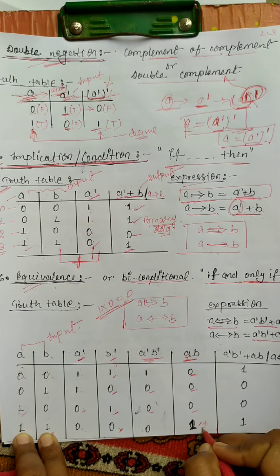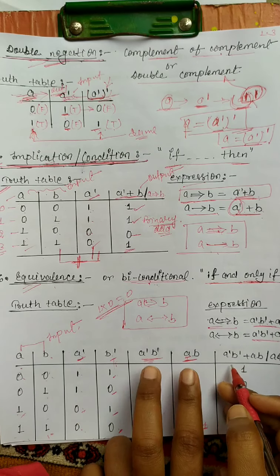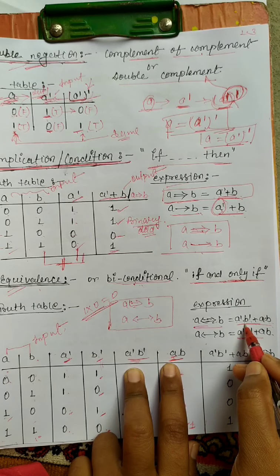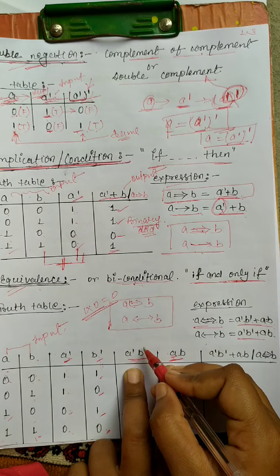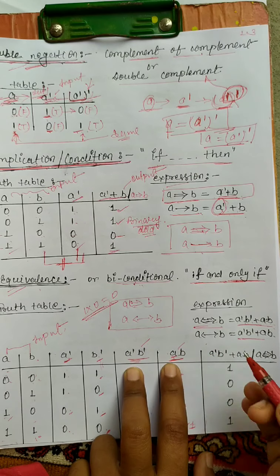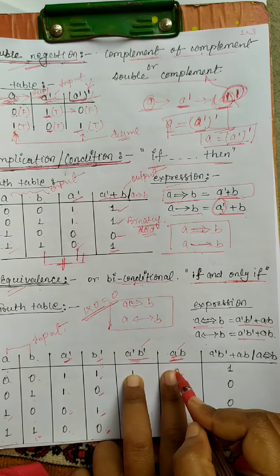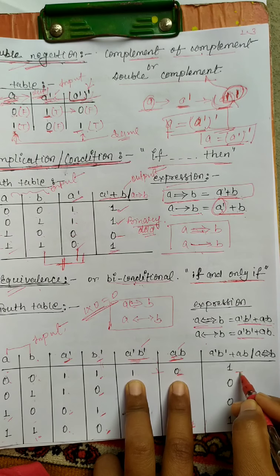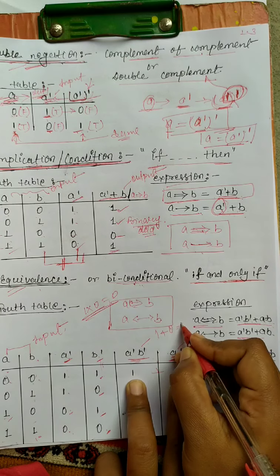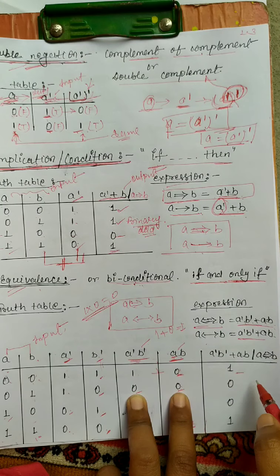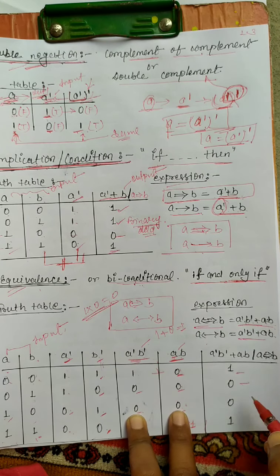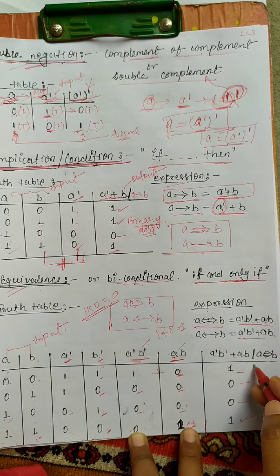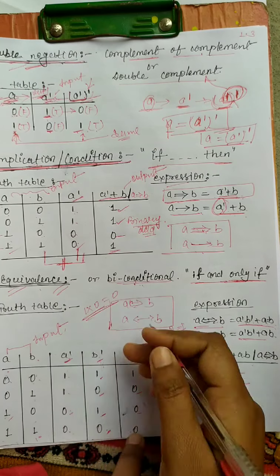Next, let's add the two values, because the expression of this equivalence is A dash B dash plus AB. Let's add these two values. 1 plus 0, output is 1, because everyone knows 1 plus 0 is equal to 1. 0 plus 0 equals 0. 0 plus 0 equals 0. 0 plus 1 equals 1. This is the output of equivalence.